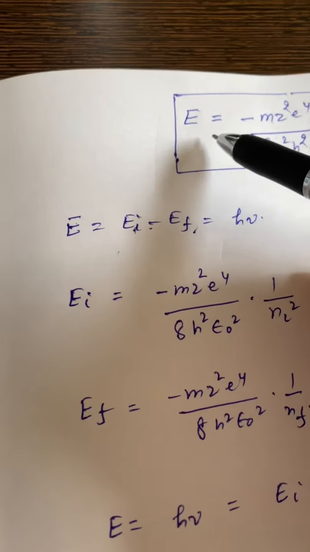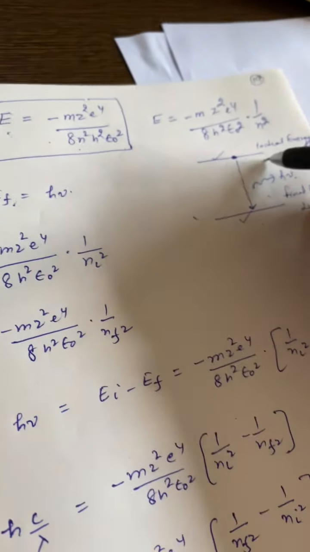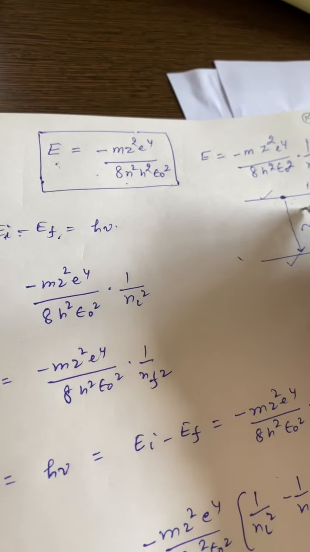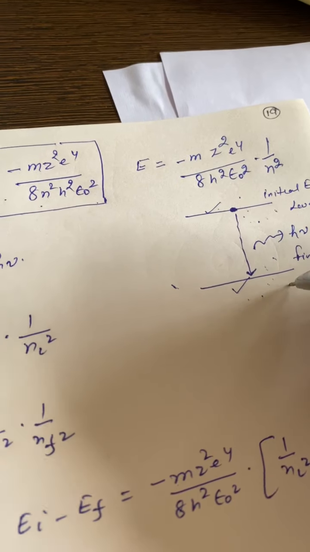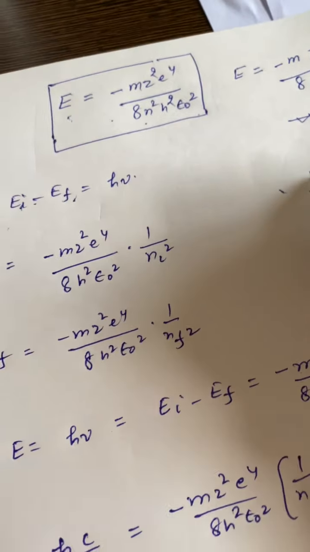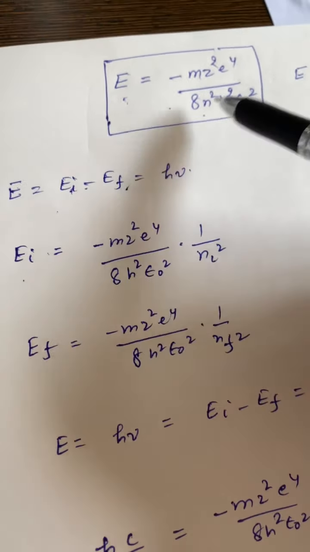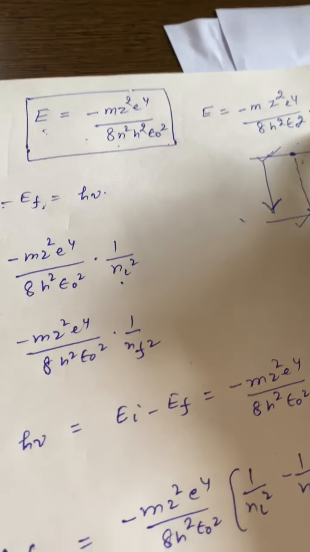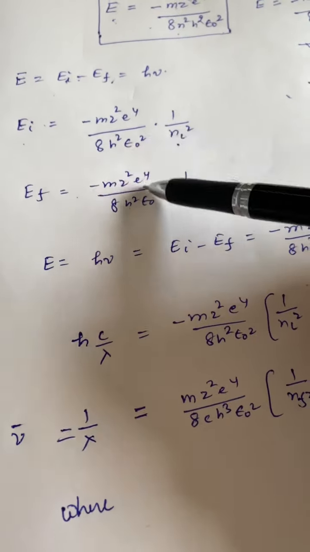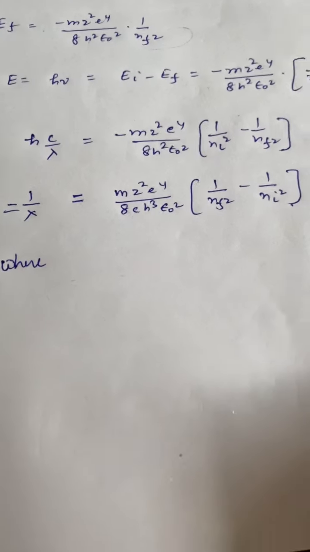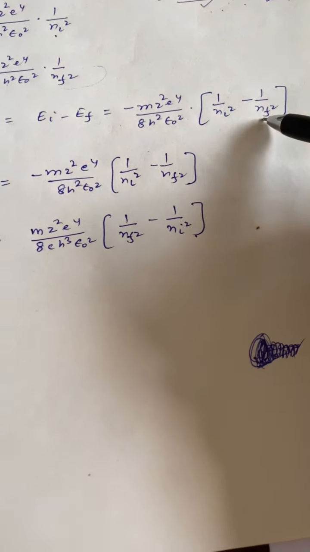Now if we calculate the energy for these energy states, we consider the initial state to be this one and the final state to be this one, because the transition is from this level to this level. So for the initial state we put n_i square, and for the final state n_f square. Putting these in, we get minus m z square e to the 4 over 8 h square epsilon naught square, times in bracket 1 by n_i square minus 1 by n_f square.